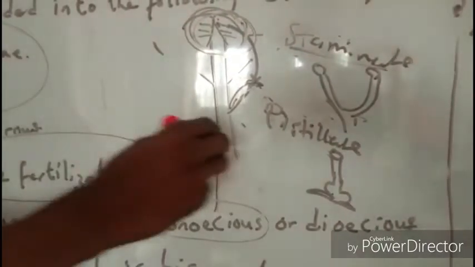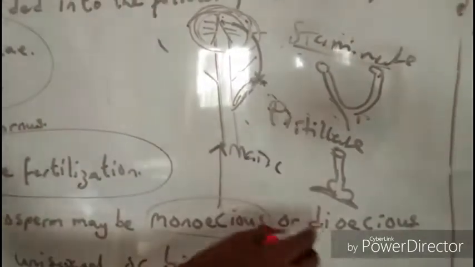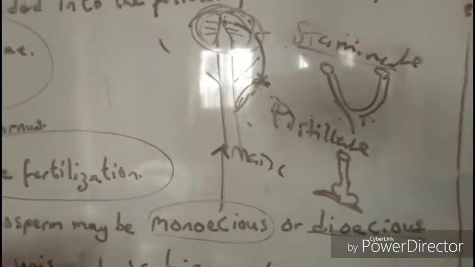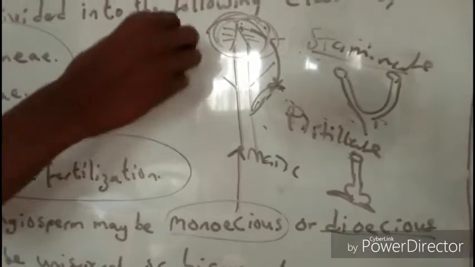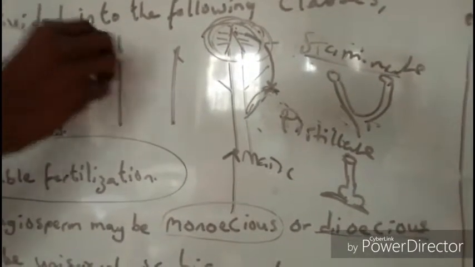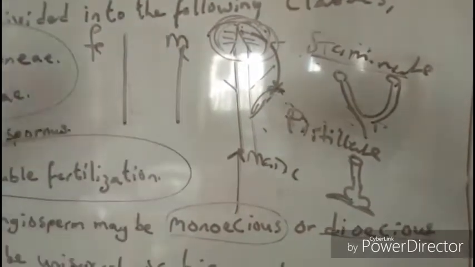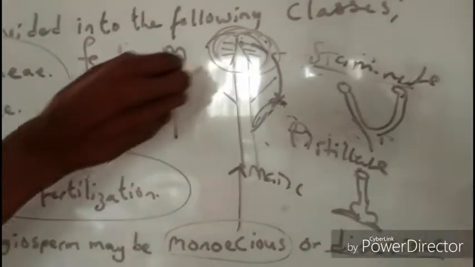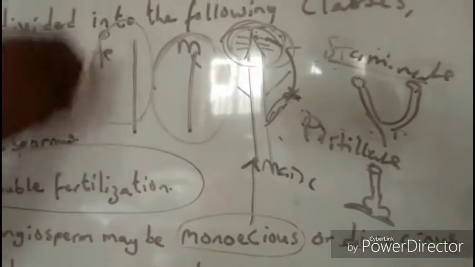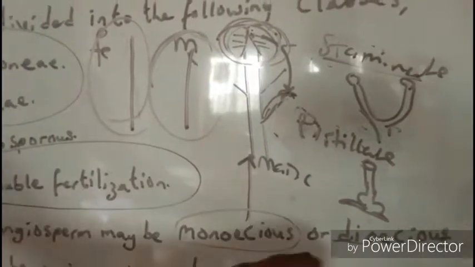So that is monoecious. An example of this is a maize plant. What dioecious plant means is a plant where, let's say this is plant A and this is plant B, of the same species. An example is pawpaw. We have female pawpaw and male pawpaw. What does that mean? It means all the flowers on this one will be staminate, and all the flowers on this one will be pistillate. And that's a dioecious plant.